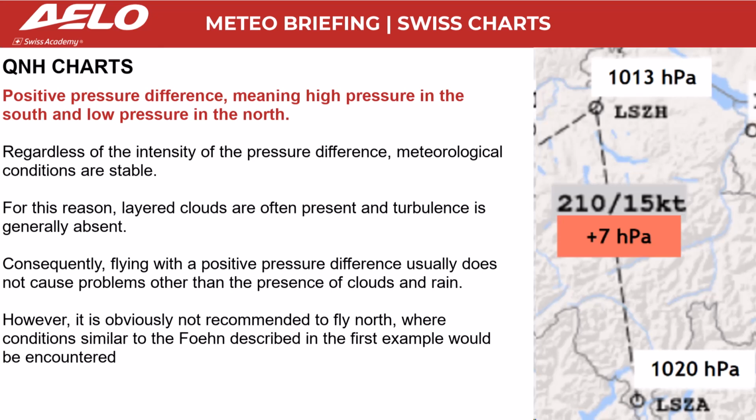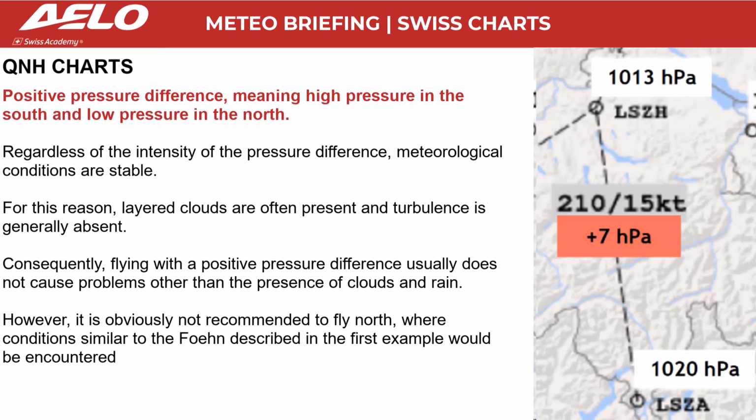Regardless of the intensity of the pressure difference, meteorological conditions are stable. For this reason, layered clouds are often present, and turbulence is generally absent. Consequently, flying with a positive pressure difference usually does not cause problems other than the presence of clouds and rain. However, it is obviously not recommended to fly north, where conditions similar to the föhn described in the first example would be encountered.